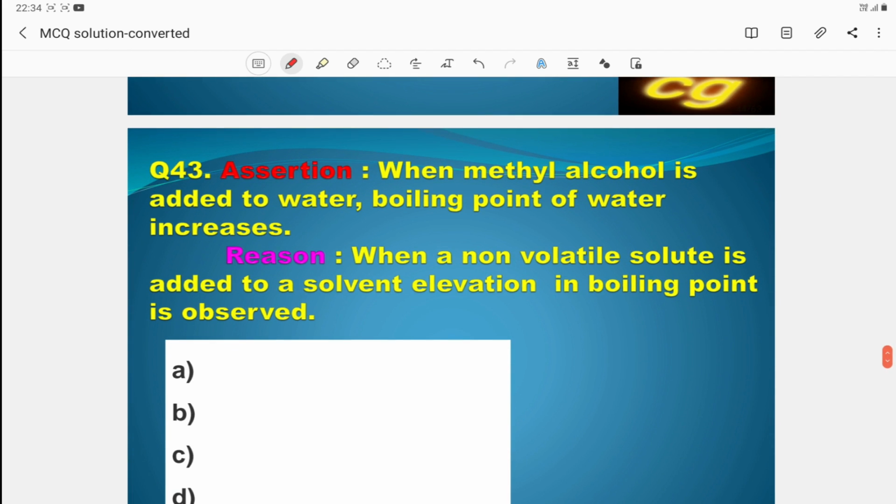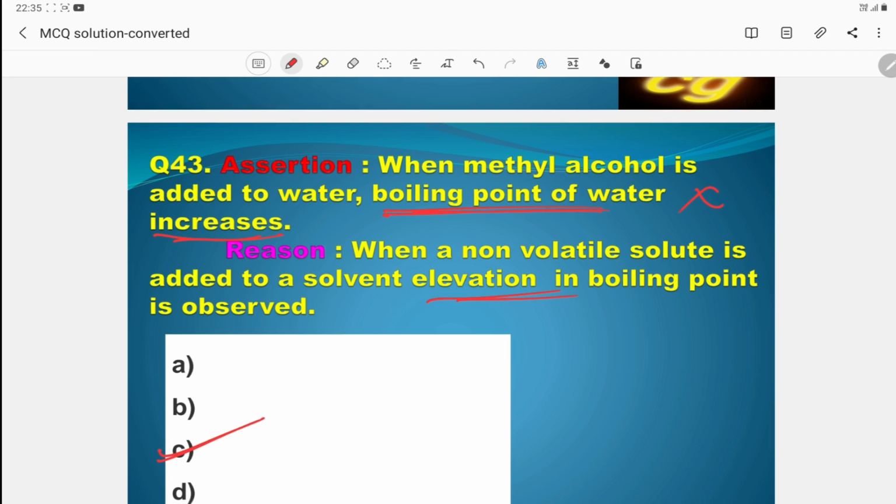Then 43, when methyl alcohol is added to water, the boiling point of water increases. Methyl alcohol and water, generally it is a positive deviation. Generally, what happens to the boiling point? Boiling point generally decreases. Here it increases, so the assertion is wrong. When a non-volatile solute is added to a solvent, the elevation of boiling point, that is correct. So assertion is wrong, reason is correct. So this is C. C is the correct answer.